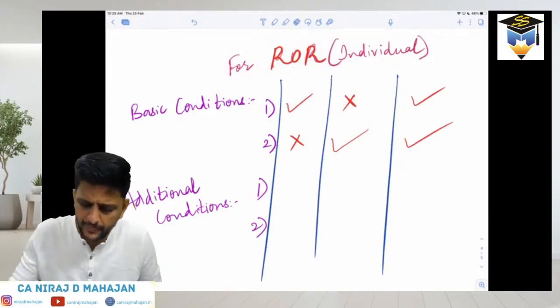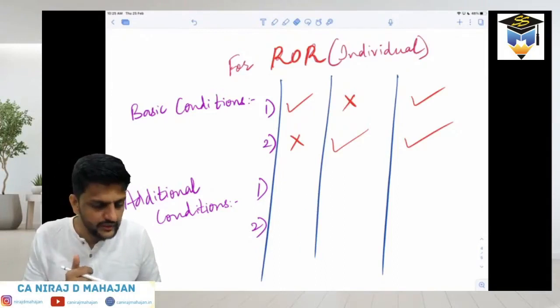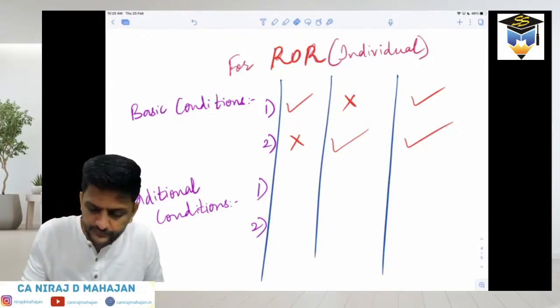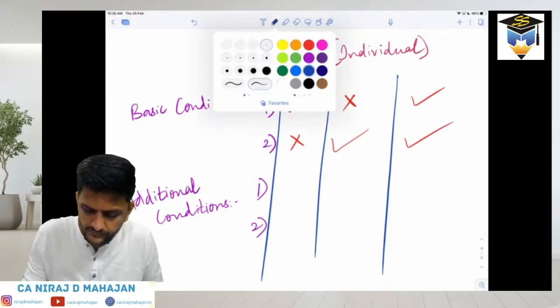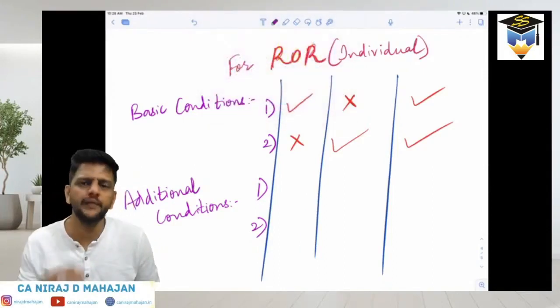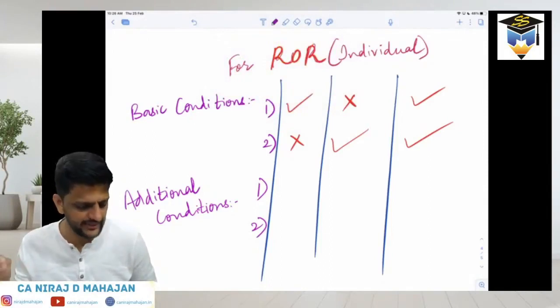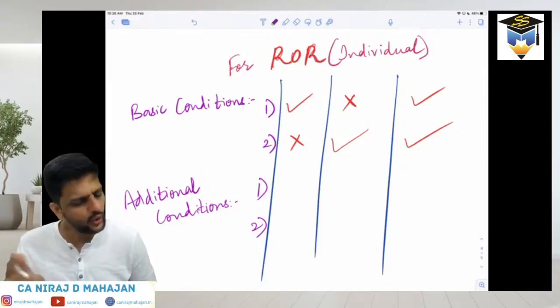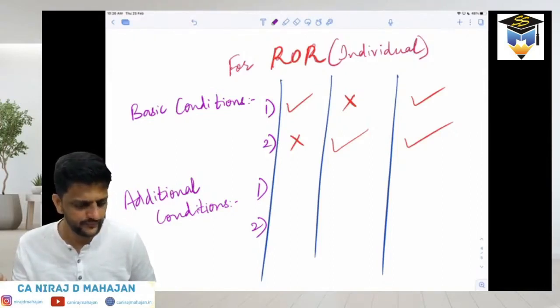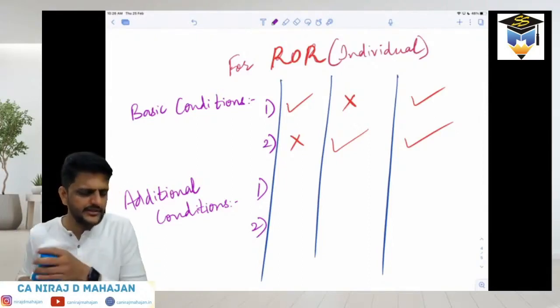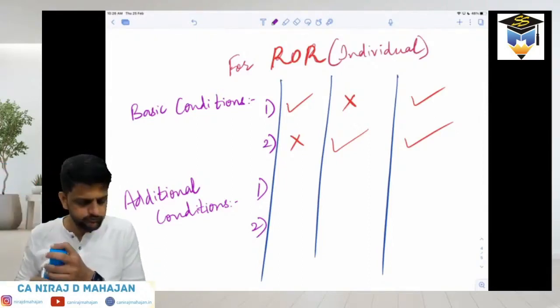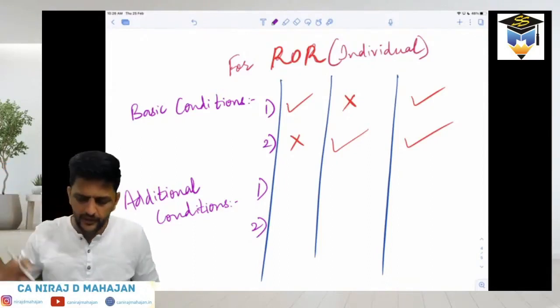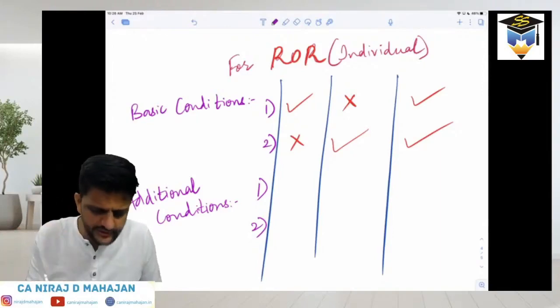Okay till here? To become ROR, you should satisfy at least one of the basic conditions. There are 2 basic conditions. So you may satisfy either 1 or 2 or both. Yes or no? Comment something quickly, everybody. This is the story over here. No, because there are other things also of additional conditions.